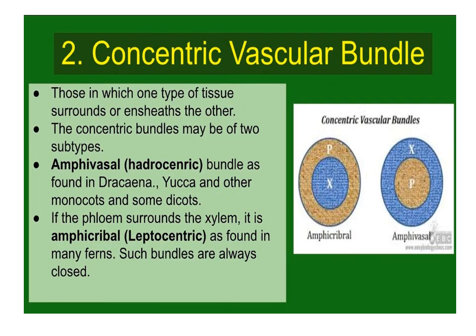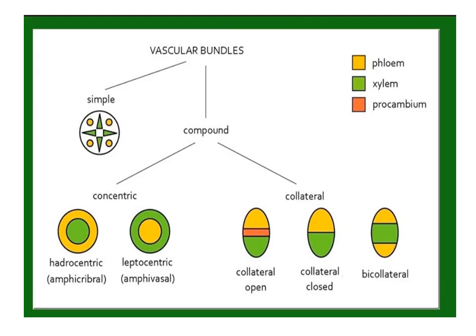Dermal tissue system. Dermal, from Greek derma, means skin. The dermal tissue system is the outer protective covering of the plant. The dermal tissue begins as parenchyma cells, which are then modified to form various types of cells that protect the plant from physical damage and desiccation. In a typical plant, the dermal tissue is made up of one layer with closely packed cells.